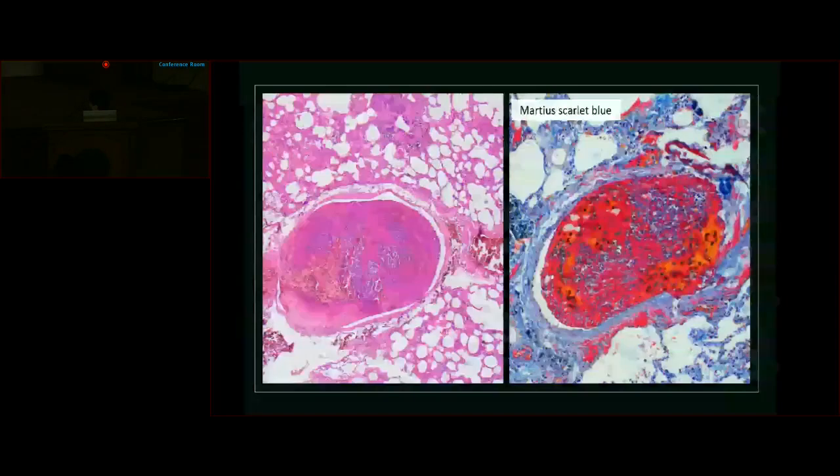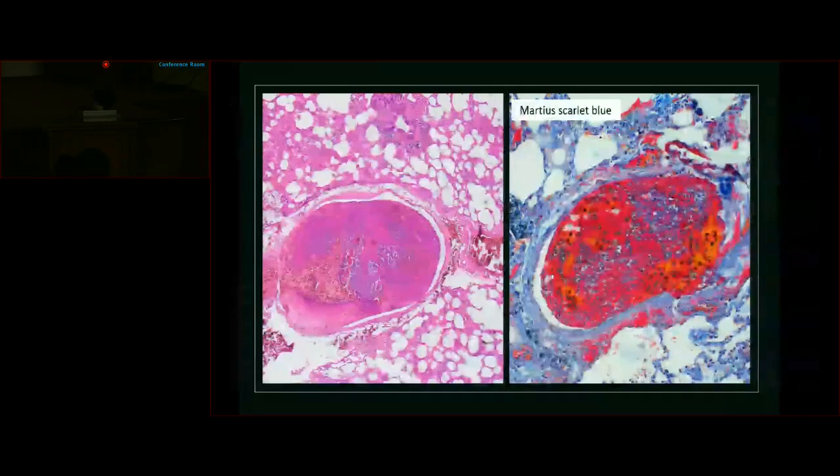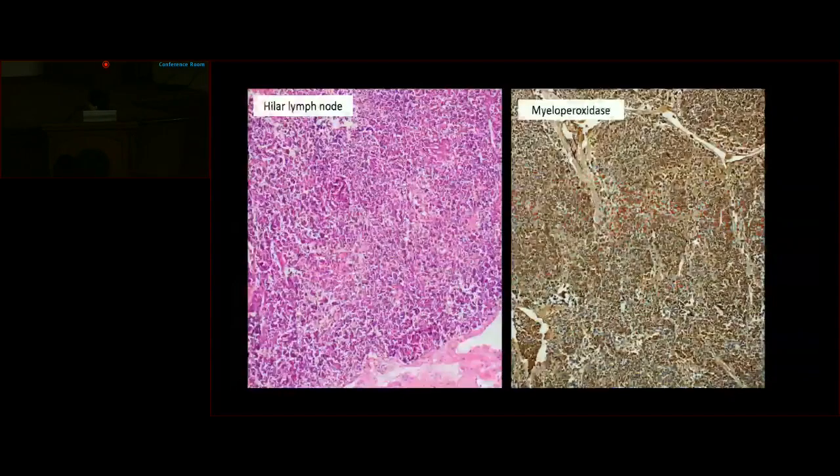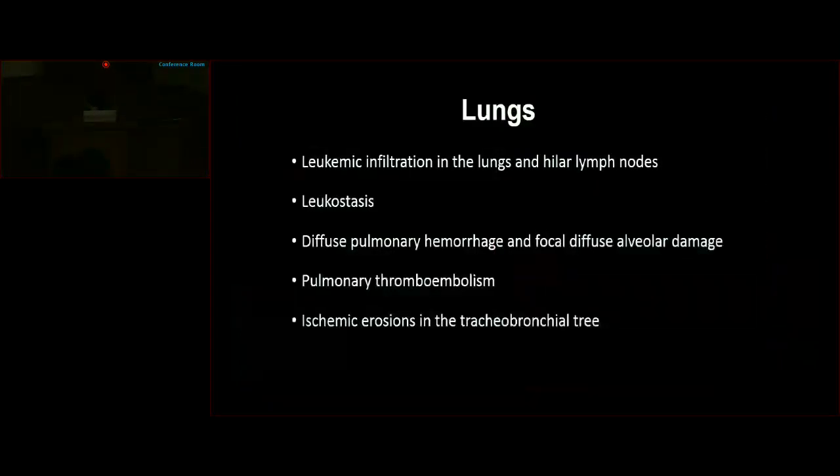Some fresh fibrin thrombi were also noted within the pulmonary arteries, again highlighted on Masson's scarlet blue. Sections from the congested parts of the tracheobronchial tree showed denudation of the lining epithelium with submucosal hemorrhage, and all the tiny capillaries and arterioles in the submucosal space showed presence of fresh fibrin thrombi. A few hilar lymph nodes were also sampled, and they showed diffuse effacement of nodal architecture with leukemic cells, which are again highlighted on MPO.